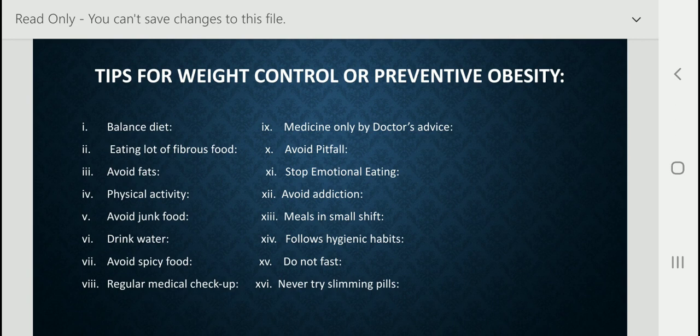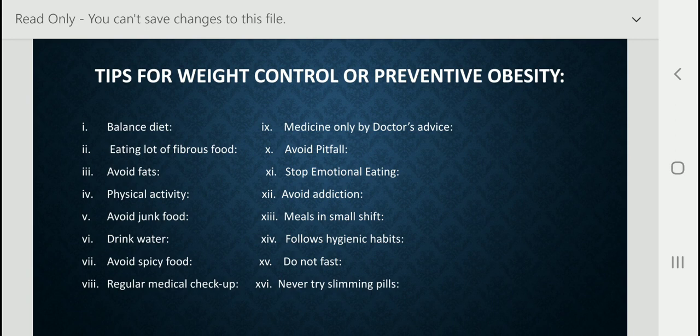Avoid junk foods. You know that nowadays many students want to eat junk food. They like junk food. They don't eat home cooked food. But I think we should avoid junk food and eat only home cooked food. Junk food is high calorie food. Moreover, it causes many health problems. Food items like burger, pastries, chocolates, cold drink, candy, etc. should be avoided. We should take only home cooked food,